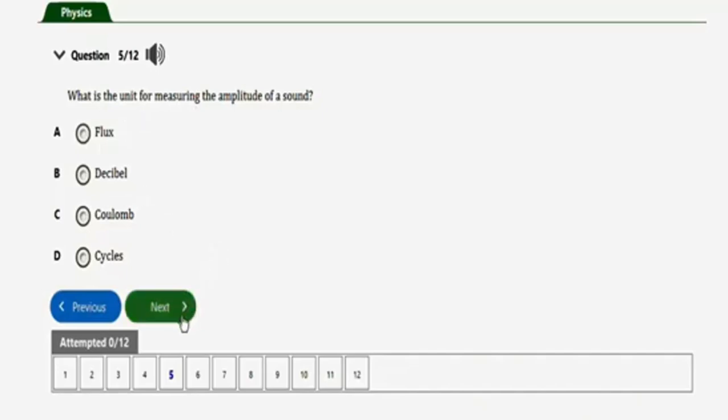Alright, the next question will be this one. It says on which of these does the intensity of sound depend? So we have amplitude, frequency, overtone, harmonics. So guys, the intensity of sound depends on amplitude. Option A is correct.